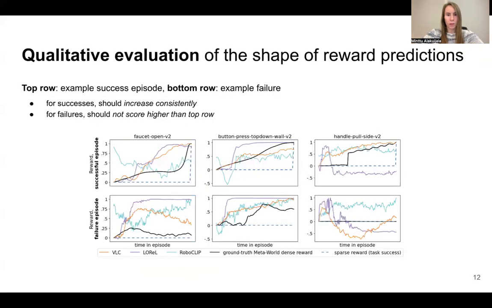On qualitative inspection of the predicted rewards, we find VLC to produce more accurate and smoother predictions than either RoboClip or Laurel, the 2 strongest baselines. Predictions for an example success episode are shown on the top row, and those for a failure episode are shown on the bottom. For successes, the curves should increase consistently over time and end at higher values than for the bottom row episodes.